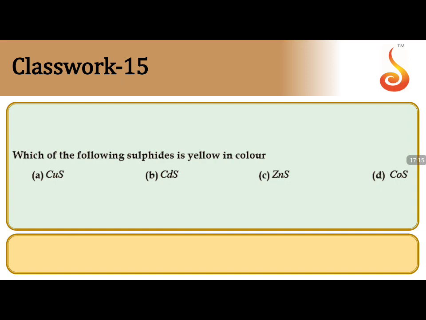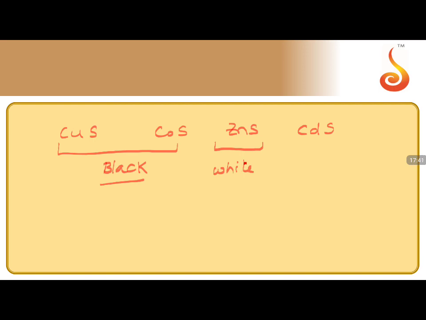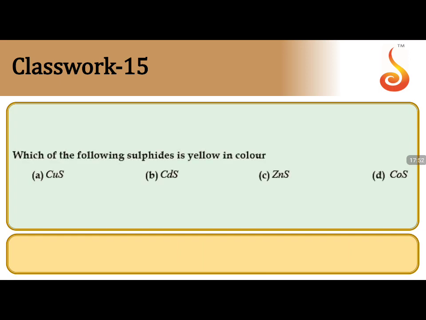So which of the following sulfides is yellow in color? Yellow color we have to see. For this particular one, let us see copper, cadmium, zinc and cobalt. Let us write them: copper sulfide, cobalt sulfide, zinc sulfide and cadmium sulfide. What is the specialty of these two? These two are black in color. Copper and cobalt sulfides are black precipitates. Zinc sulfide is a white precipitate and cadmium sulfide is a yellow precipitate. So the one having yellow color is cadmium sulfide. Coming back to this question, what is the answer? Cadmium sulfide. So the answer should be B.